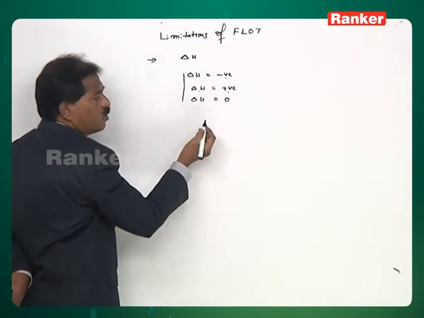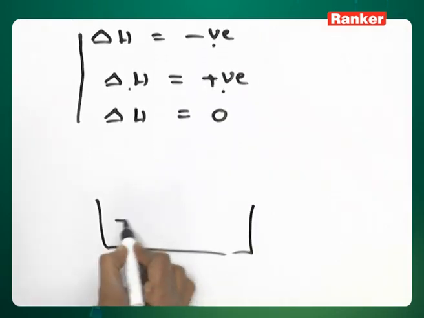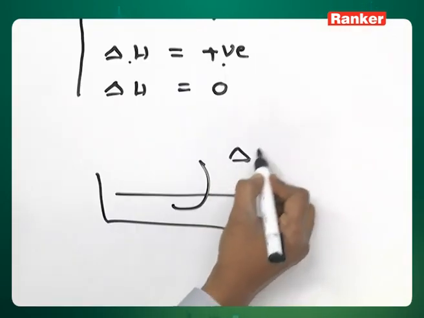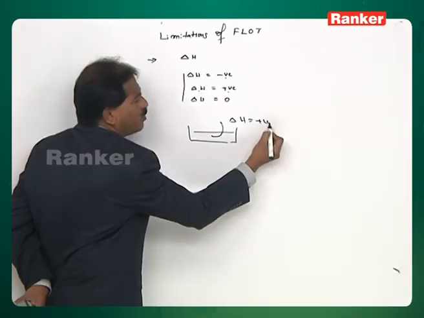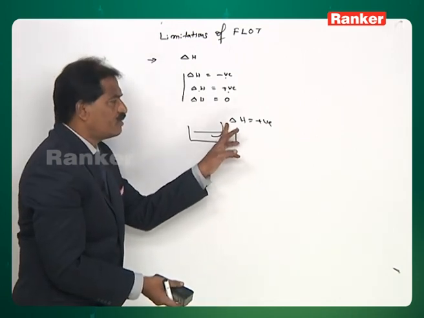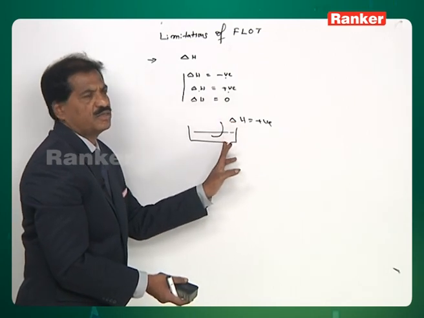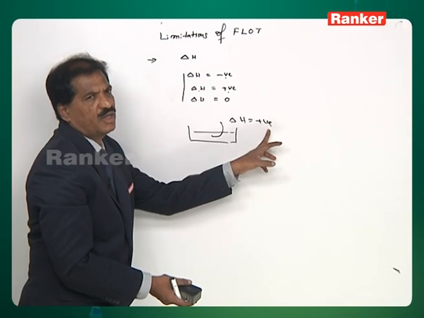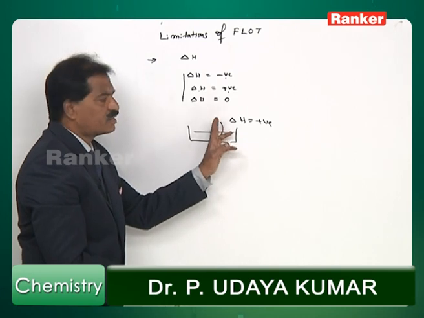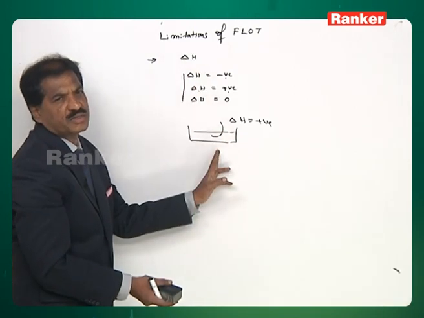Next, if you closely observe the various changes that happen in nature, for example, evaporation of water. During the evaporation of water, the enthalpy change is positive. Therefore, according to the first law of thermodynamics, evaporation of water should not happen in nature because its enthalpy change is positive. But evaporation of water continuously takes place. Why it continuously takes place, we don't get any explanation from the first law of thermodynamics.